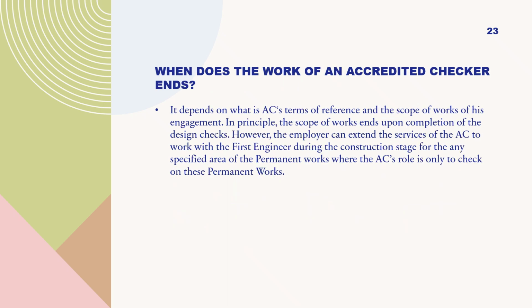When does the work of an accredited checker end? It depends on what is the AC's terms of reference and the scope of works of his engagement. In principle, the scope of works ends upon completion of the design checks. However, the employer can extend the services of the AC to work with the first engineer during the construction stage for any specified area of the permanent works where the AC's role is only to check on these permanent works.